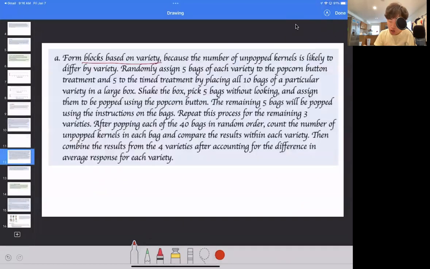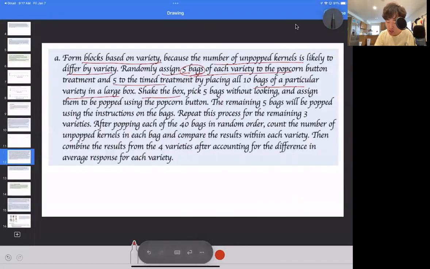results from that. And so because the number of unpopped kernels is likely different by variety, randomly assign 5 bags from each variety to the button treatment and the time treatment. By placing all 10 bags of a particular variety in a large box, shake the box, pick 5 bags without looking, and assign them to be popped using the popcorn button. So here, it's all good. So we assign 5 in each group.